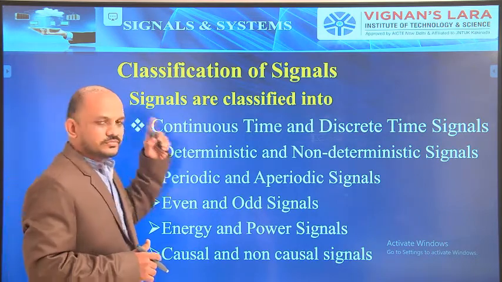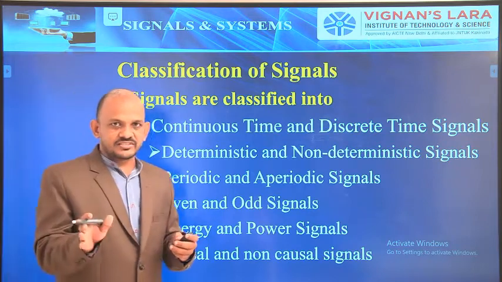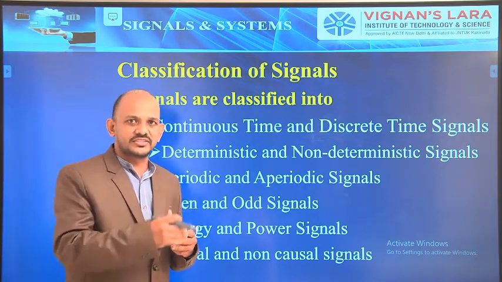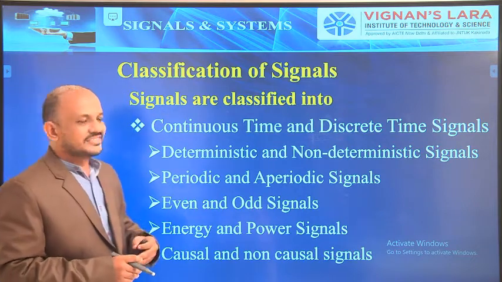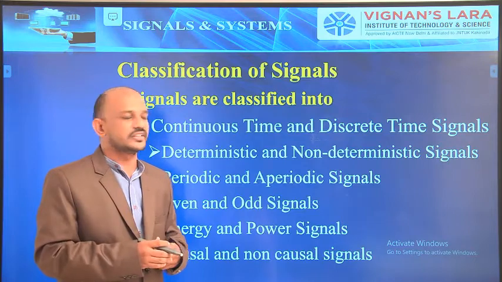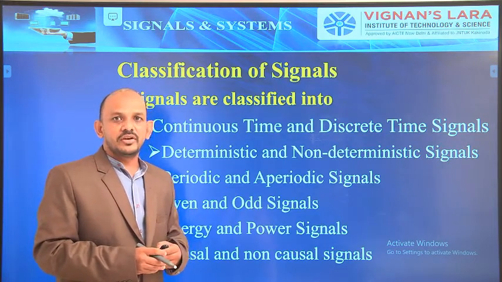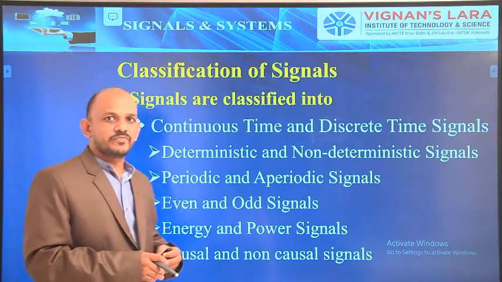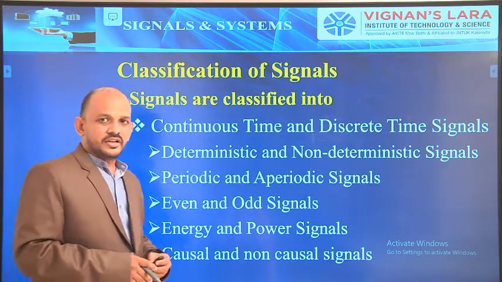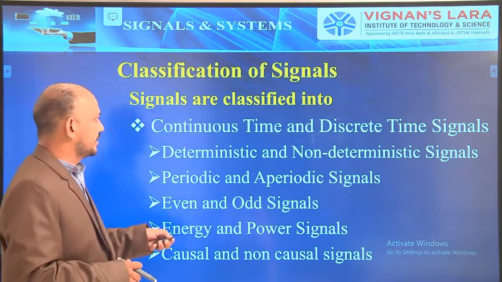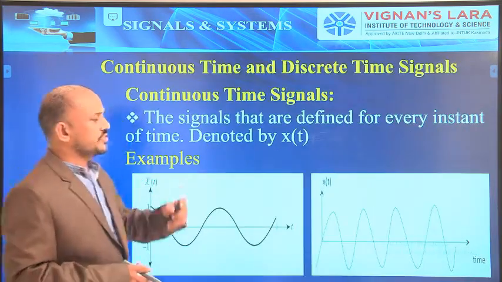Simple continuous signals can be converted into discrete signals, or you can directly get the discrete signals itself. Most of the signals are continuous time signals. Continuous time signals are nothing but analog signals, and discrete time signals which are having finite values are called digital signals. First I will start with continuous time signal and discrete time signal. Let us see continuous time signal.